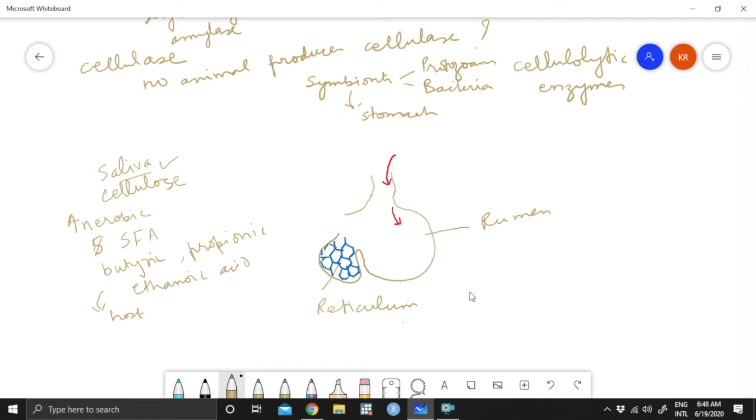So the food has now been broken down largely over here. Anaerobic fermentation has taken place. Because of this fermentation, different gases are produced like methane, carbon dioxide. That is why these animals also are a source of pollution as far as methane is concerned. And when it gets into this second chamber of reticulum, I will erase this part over here.